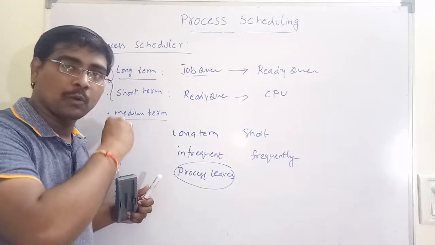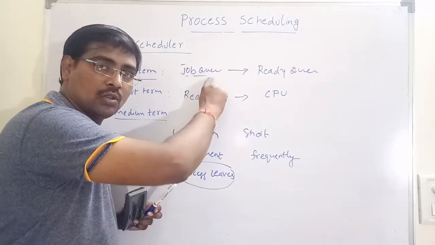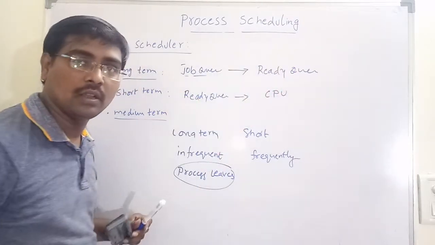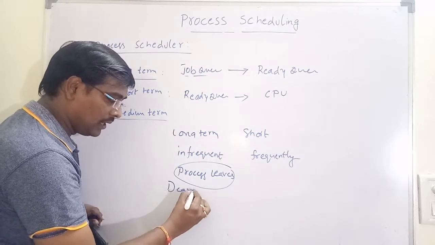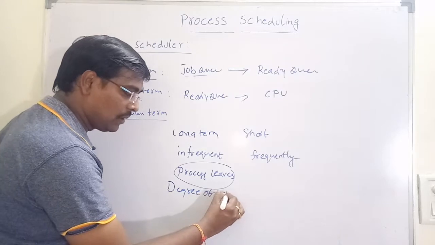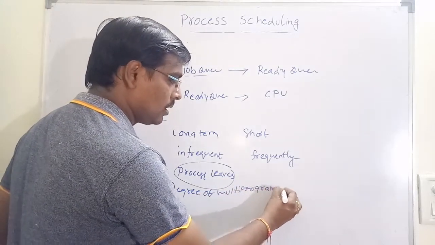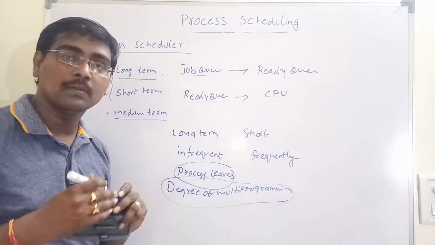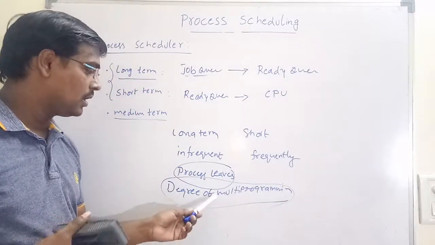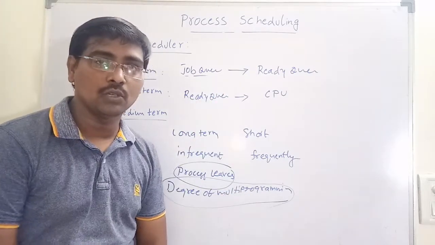Only when a process is completely executed does the long-term scheduler select one more process. That means the long-term scheduler maintains the degree of multi-programming. That is, the long-term scheduler specifies how many programs are in execution.